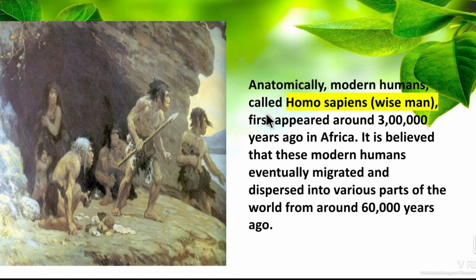Anatomically, modern humans are called Homo sapiens. So modern humans are called Homo sapiens. They are also called wise man. First appeared around 3 lakh years ago in Africa, and it is believed that these modern humans eventually migrated and dispersed into various parts of the world from around 60,000 years ago. So Homo sapiens, they migrated from Africa and they settled down at various parts of the world. So this is called the prehistoric people migration.